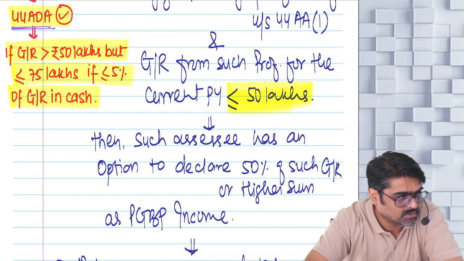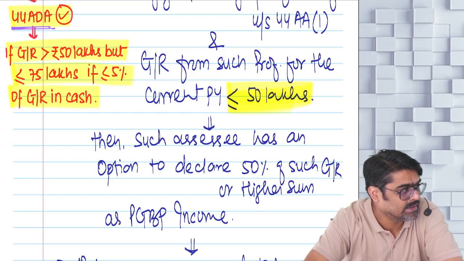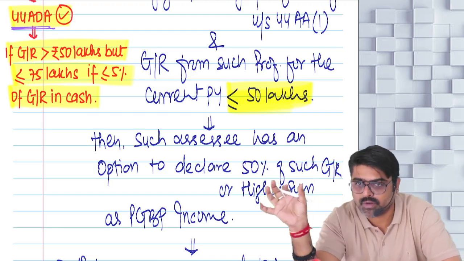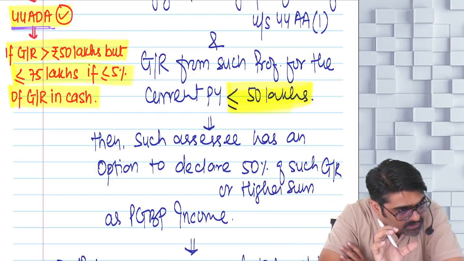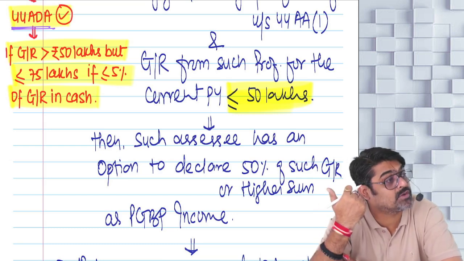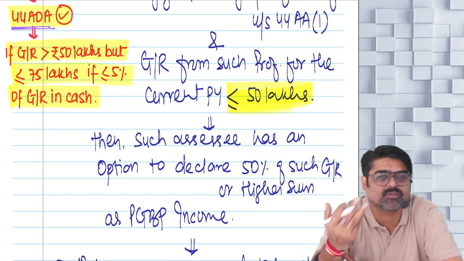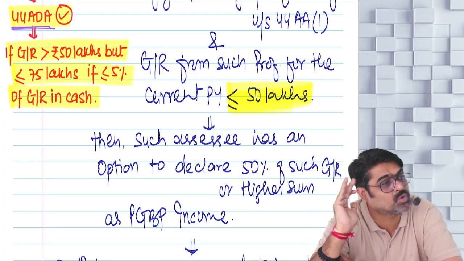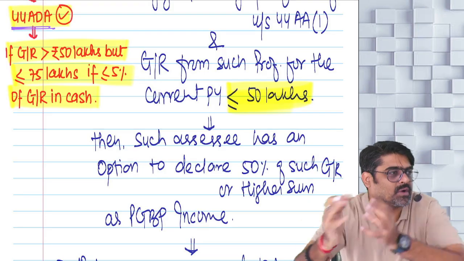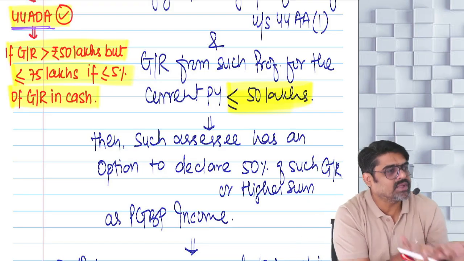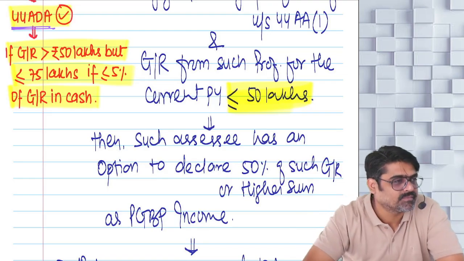8%? That was in 44AD. Here it is 50%. So, out of your gross receipt, 50% amount minimum or a higher sum you can show as your profit. Because in specified professions, usually the profit margins are huge. Whatever you receive from your customers or your clients, almost the entire amount is your profit only.